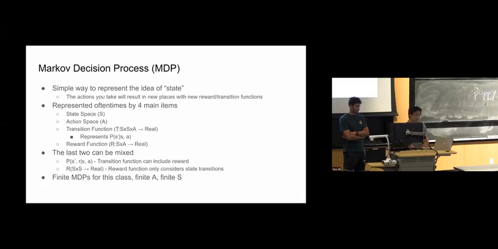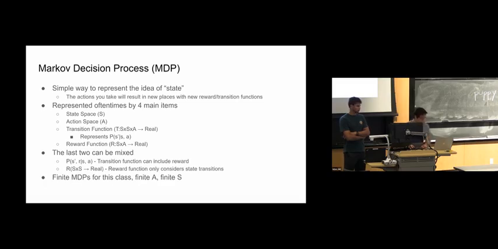And then the other thing to consider maybe is that sometimes reward functions aren't based off the actions, they're more based off state transitions. In this case, your reward function would be based off your current state and the resulting state. So instead of S by A, you'll have S by S to a real value reward.